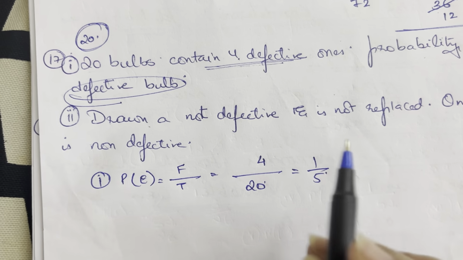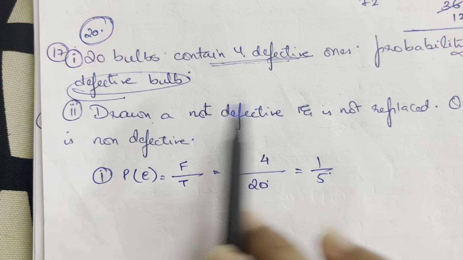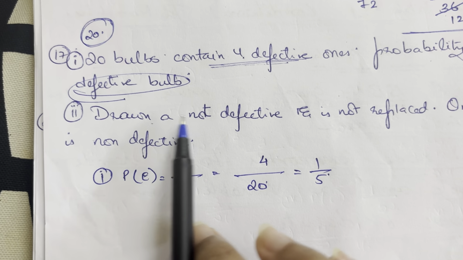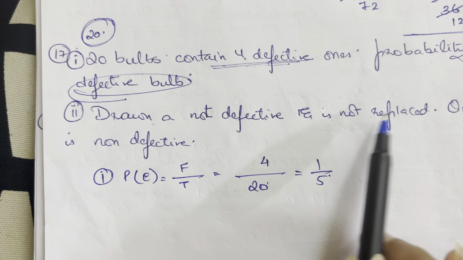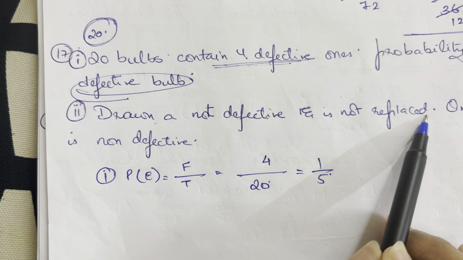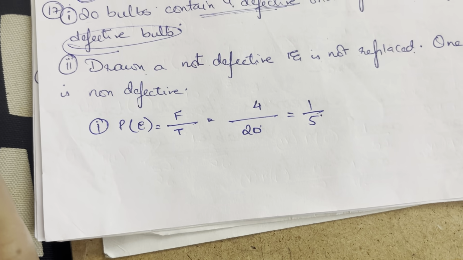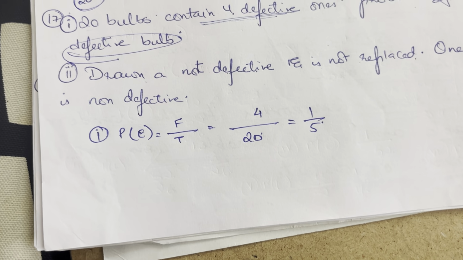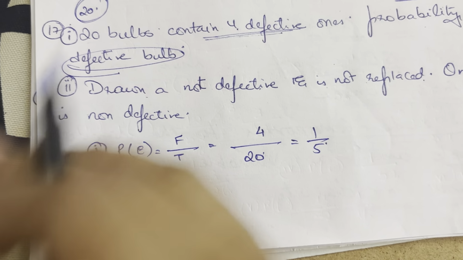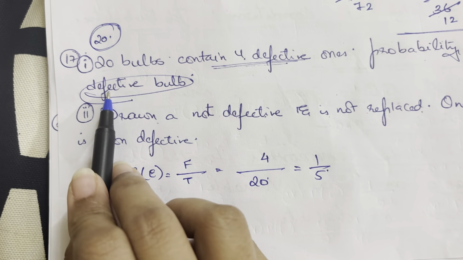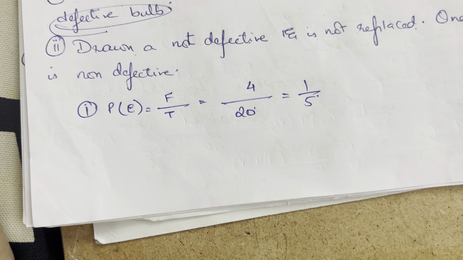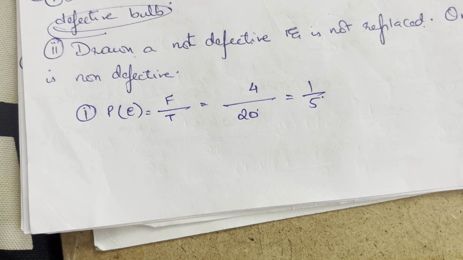I understand. The next one says what is the probability that the next bulb drawn is not defective and is not replaced. The next question is that, suppose the bulb that I picked out in question 1 happened to be non-defective.